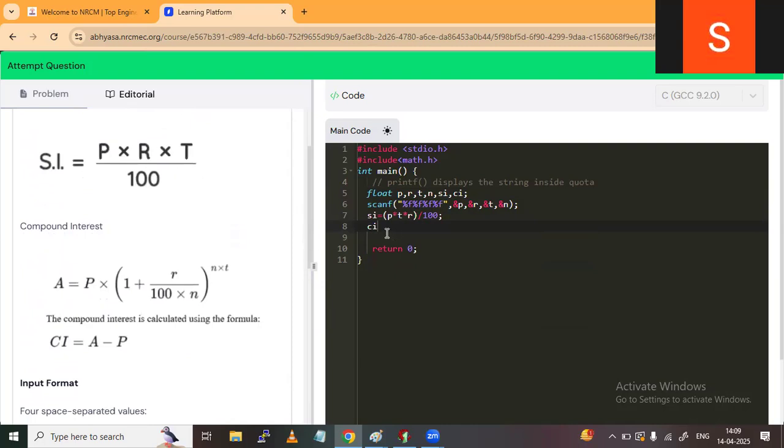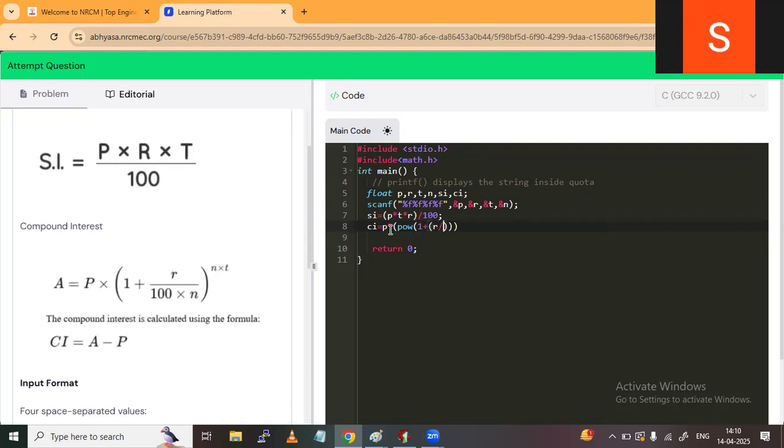CI formula, you have to write equal to P whole into, and here for the power I have to use a function named pow, and for that the math.h header file you have to write here. Okay? So the formula says P into bracket start, 1 plus pow first, right? pow, power of 1 plus